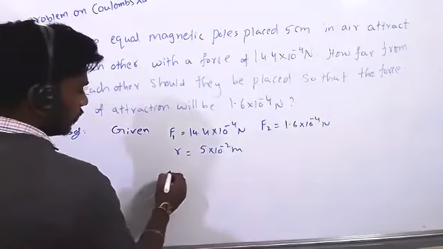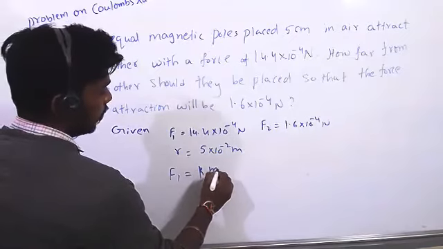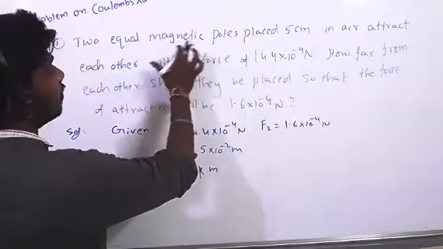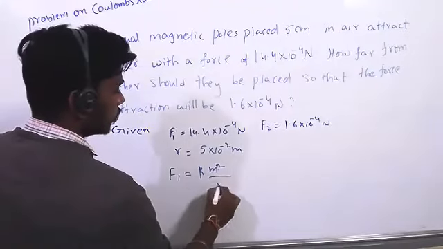Once they give it like that, we know F1 is equal to k m1 m2 by r square, where the poles are equal, equal magnetic pole strength. So m1 equal to m2.